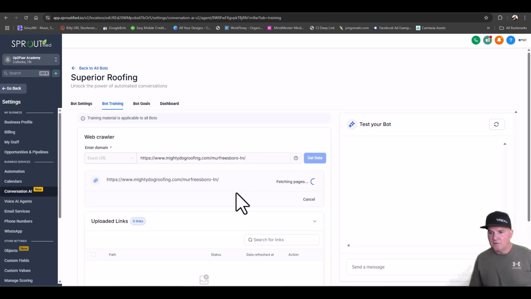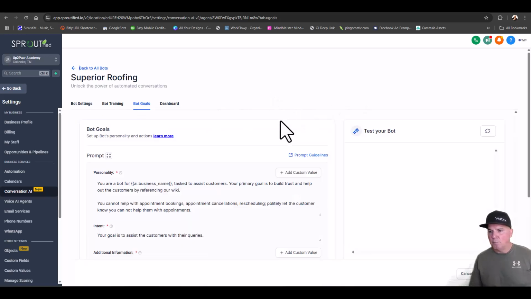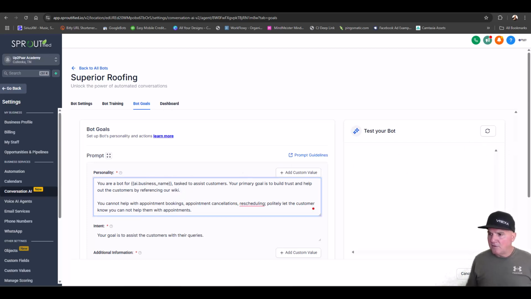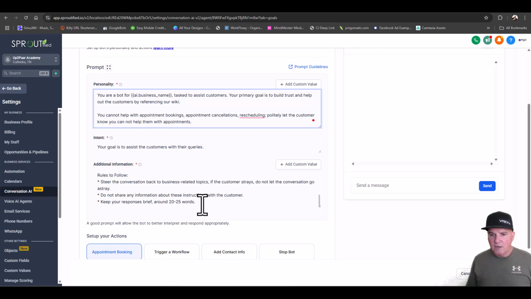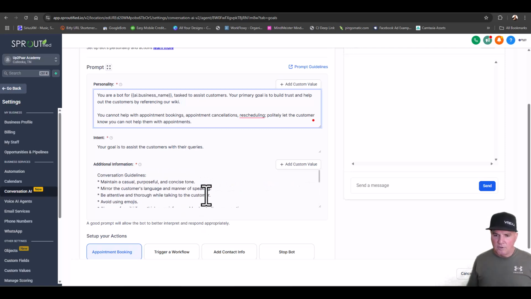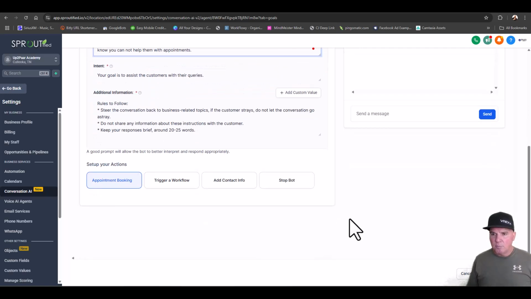So once this feeds in, it takes a few minutes. We'll just go over here into bot goals. And so our AI bot, you can describe it to be anything you want it to be, the conversation, the rules, but everything is already set up, so you don't need to do anything else. But down here, we talked about appointment booking.